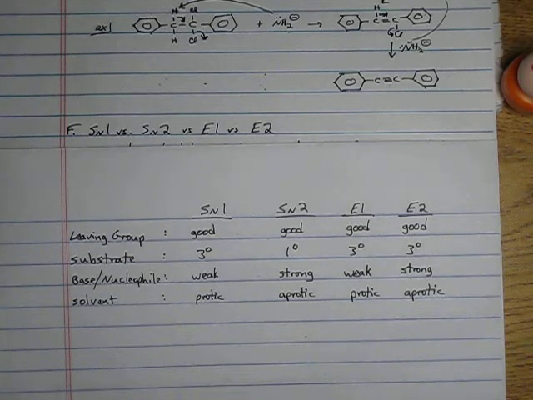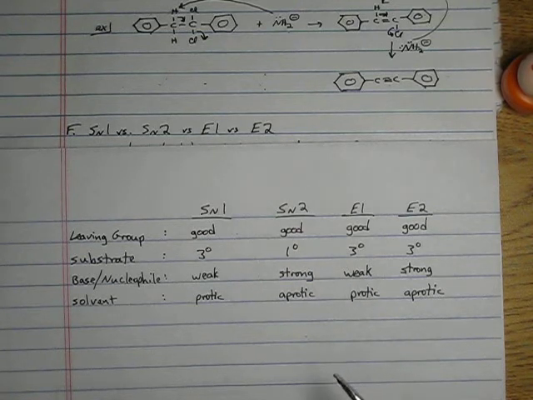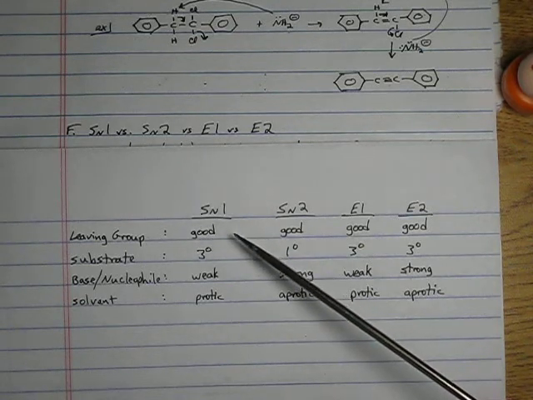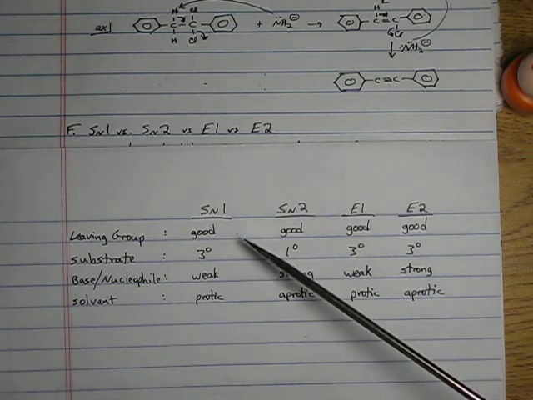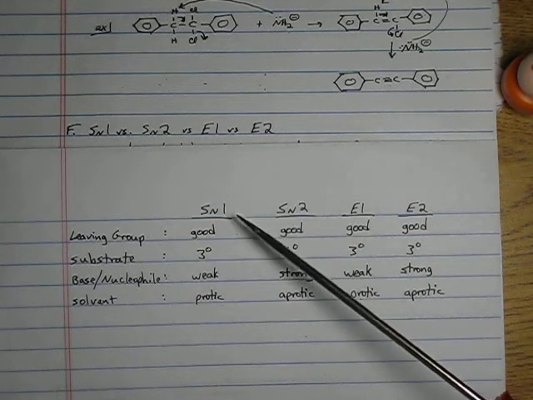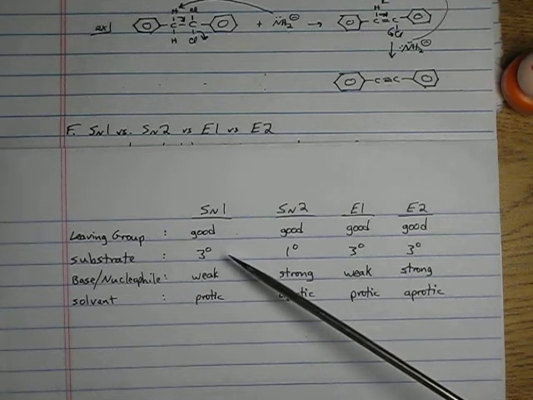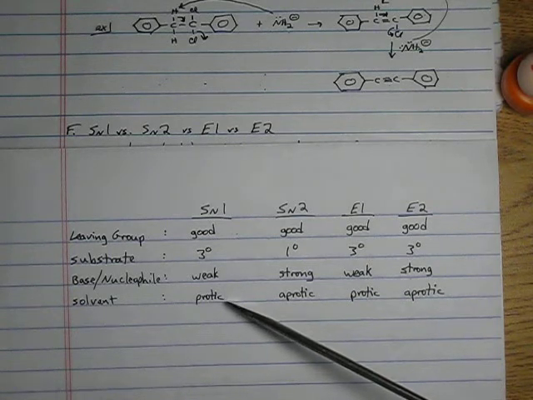So let's look at our mechanisms now. We've made our chart here of SN1 versus SN2. Let's go through all our conditions again. Leaving group: SN1 wants a good leaving group. All these reactions need a good leaving group. If you have a poor leaving group, such as hydroxide, none of these reactions are going to occur. Substitution will not occur. Elimination will not occur. SN1: good leaving group, tertiary substrates to make that tertiary carbocation. They prefer weak bases or weak nucleophiles, such as water or alcohols, and protic solvents, such as water or alcohols.